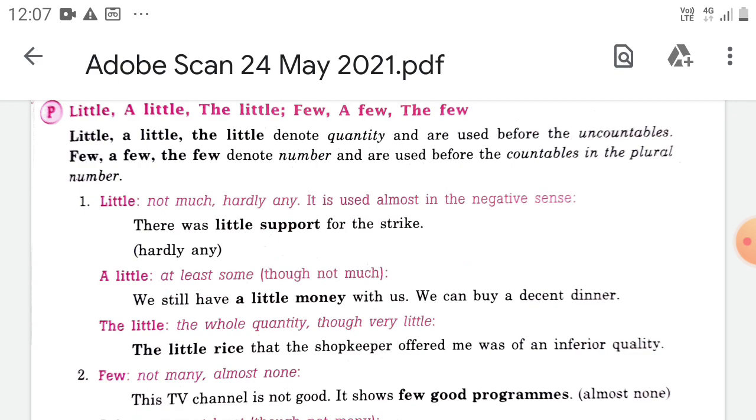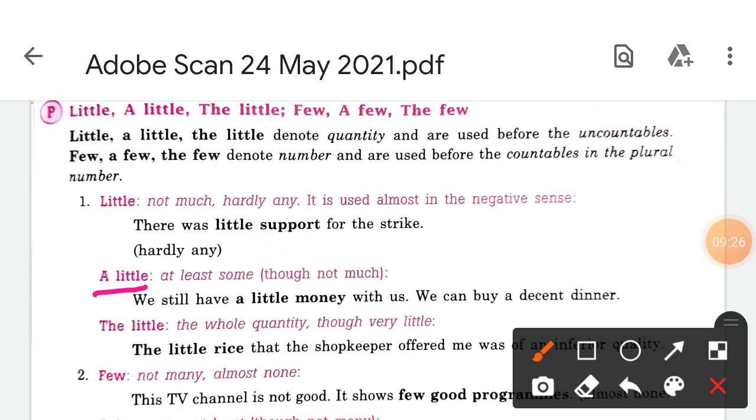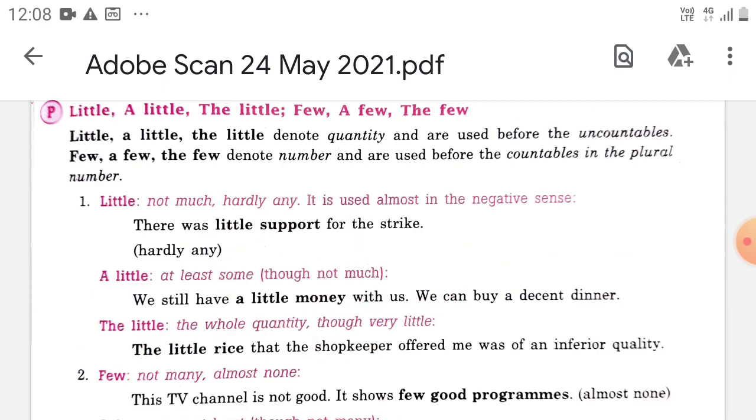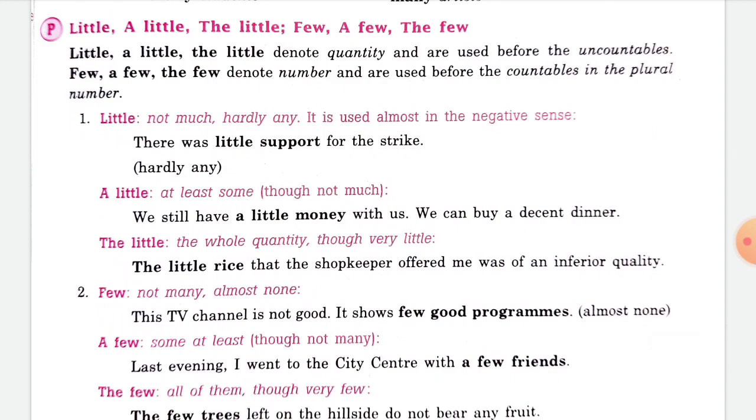Okay, a little means what? A little means we are having the positive sense, which means sufficient. Here this is sufficient. In the previous, little is negative, not sufficient, but here we go to positive, and that is sufficient. So we still have a little money with us. We have some money, we can buy a decent dinner. We cannot spend more than that, but we have enough to have a decent dinner.